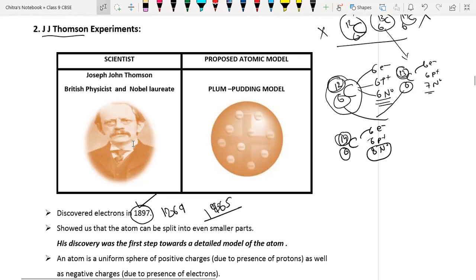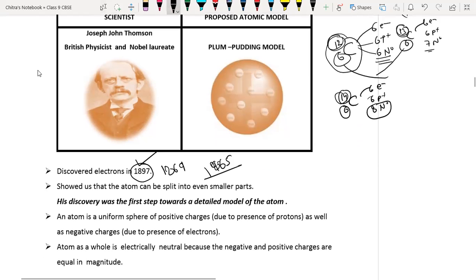Now the model given by J.J. Thomson is called the plum pudding model. Plum pudding model means what? Suppose you are celebrating your birthday and you have ordered a cake having cherries as topping.